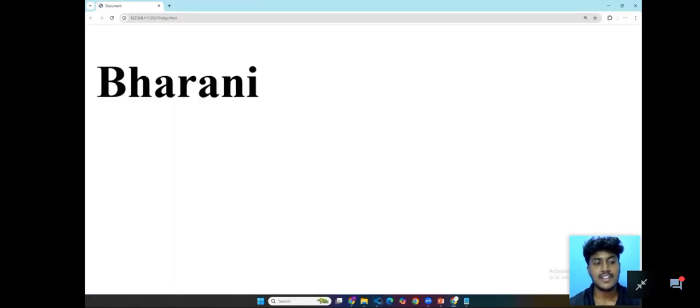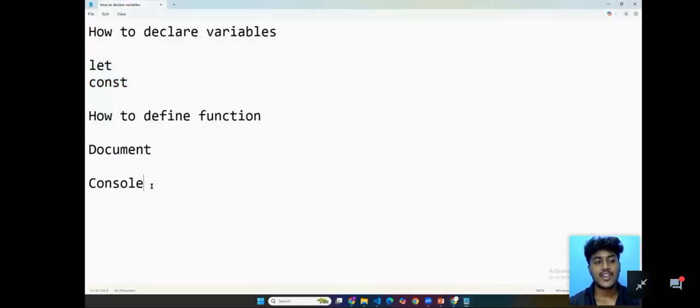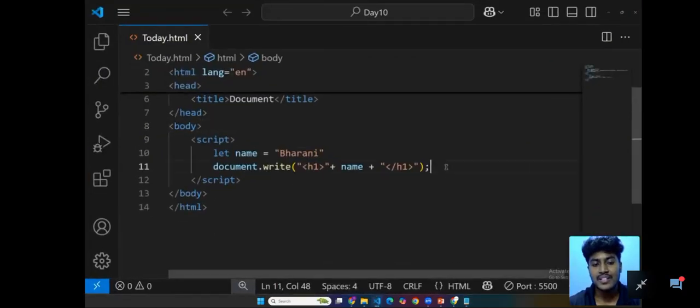Now we can see, yes, Barney is here. And also we can use console. Now we used document, so now what we are going to use is console. Console means an area which is mainly created for our development side. Obviously, in the console it is not going to be updated in the user interface.